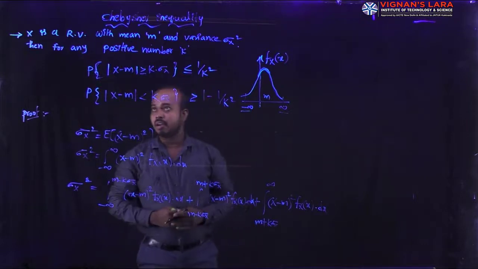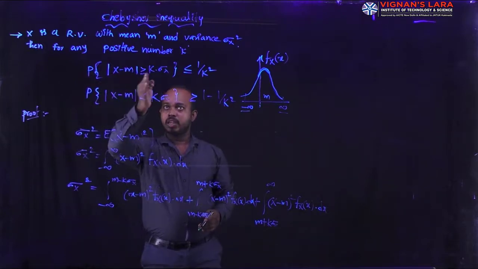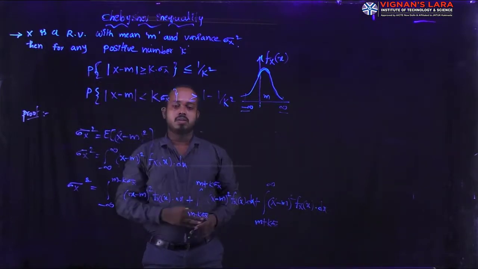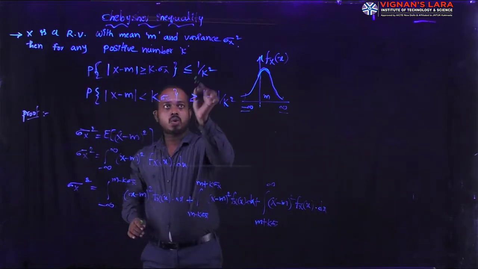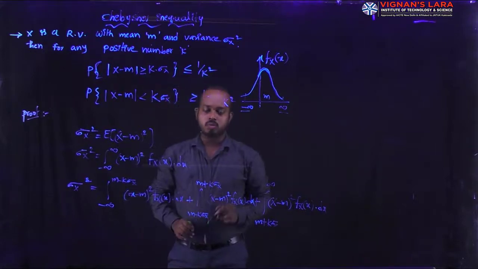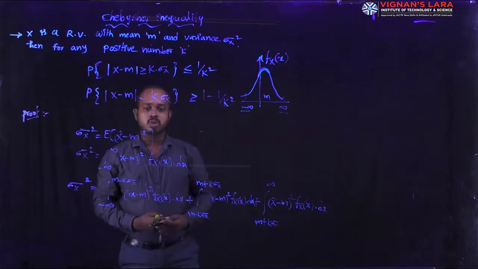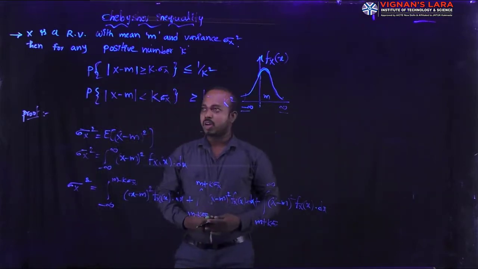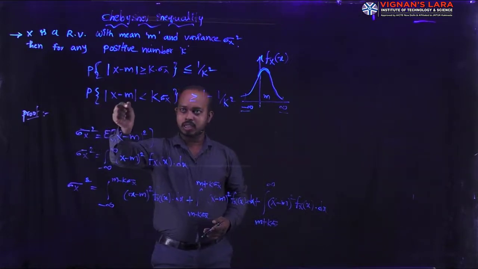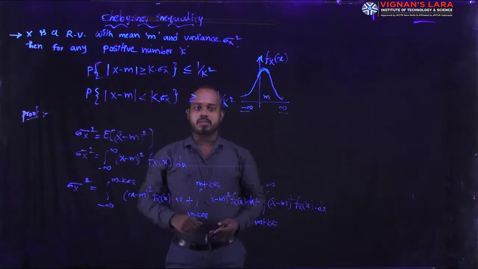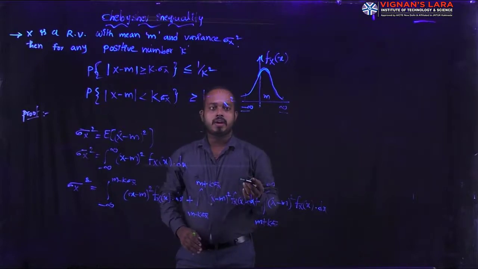For this relation, there is one equation: the probability of modulus X minus m greater than or equal to k into sigma X is less than or equal to 1 divided by k square. The second statement is quite the opposite of the first one. That is the probability of modulus X minus m less than k into sigma X is greater than or equal to 1 minus 1 by k square.